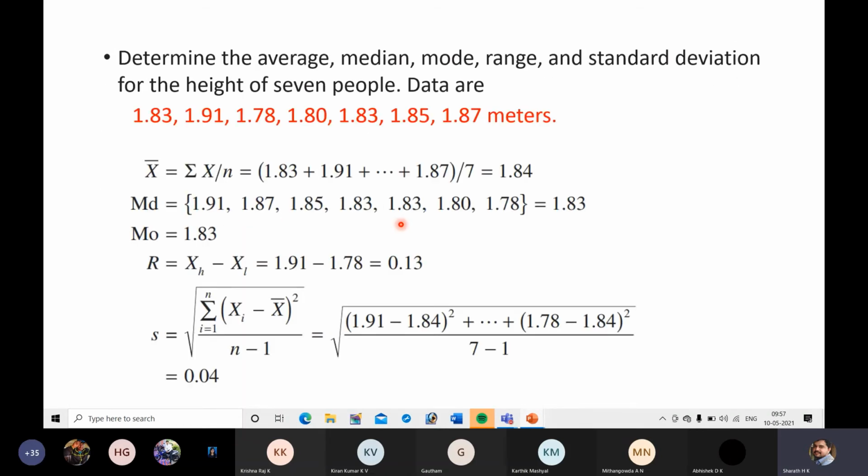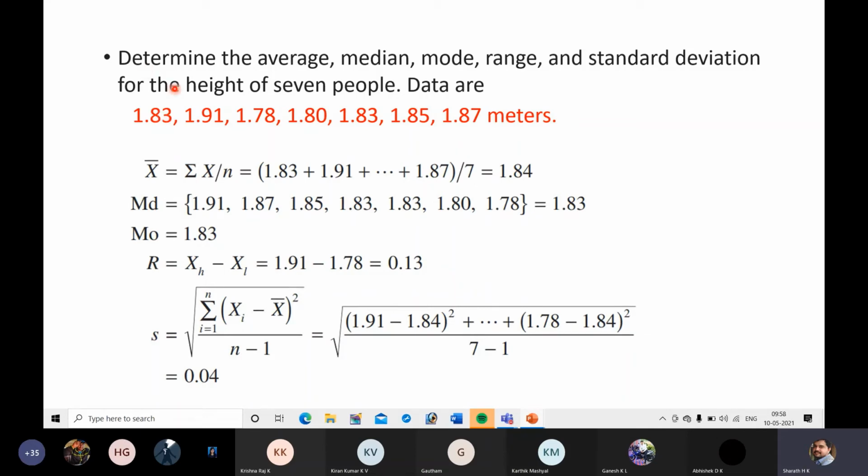So this is an example where you can understand measures of central tendency and measures of dispersion. There are three measures of central tendency: average, median, mode. And there are two measures of dispersion: range and standard deviation.